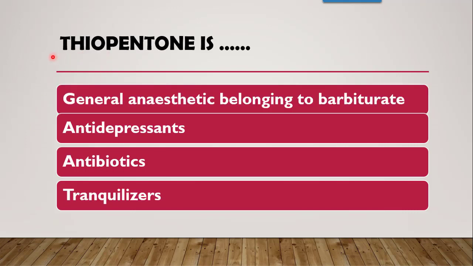Next question is, thiopentone is what? Thiopentone is again from the class of general anesthetics, which is barbiturates. So thiopentone is a general anesthetic which belongs to barbiturates. It is not the antibiotic, not the antidepressant, not the tranquilizer. In the general anesthetic chapter, it is a general anesthetic belonging to the barbiturate class.